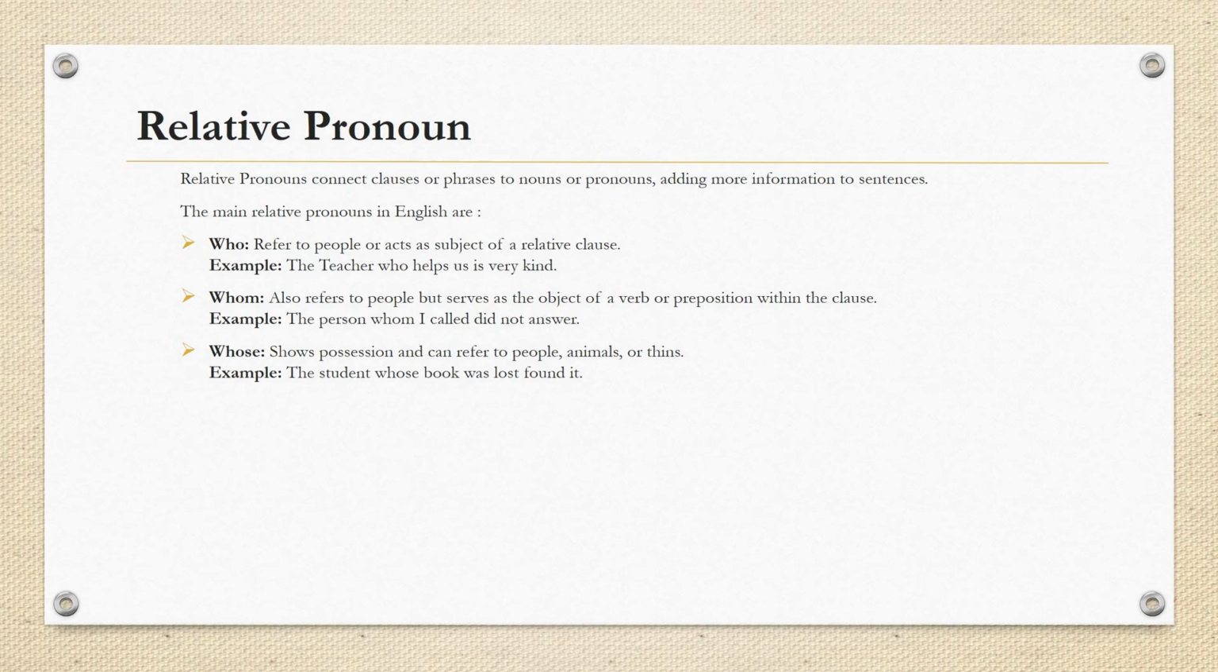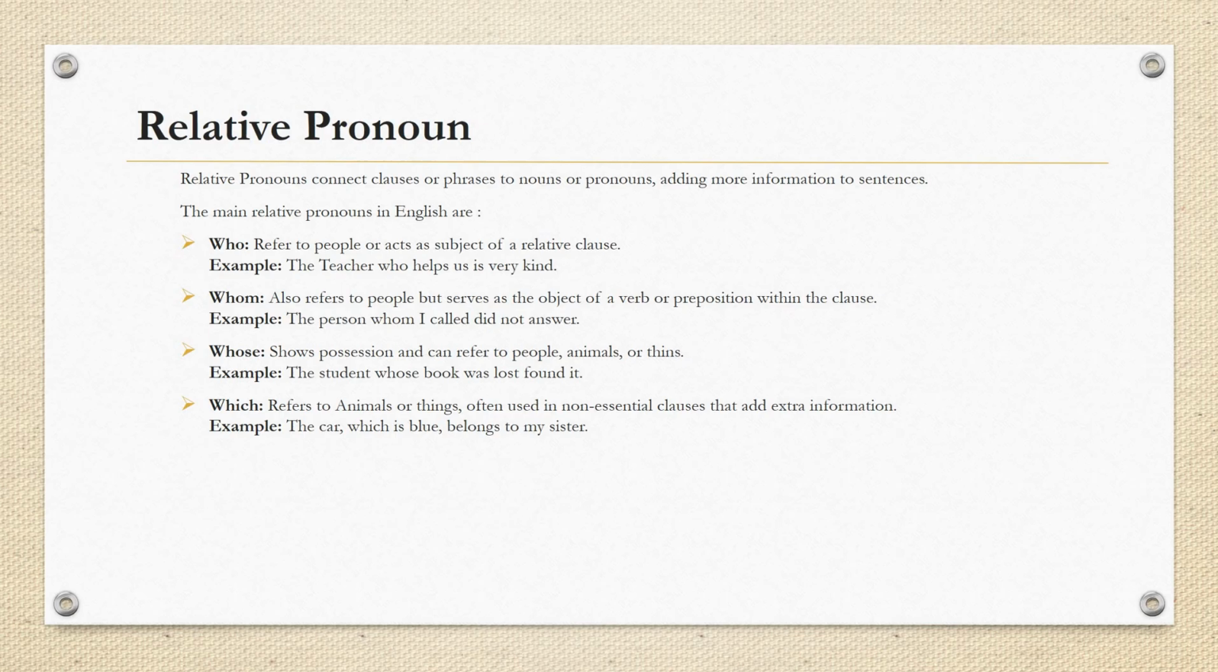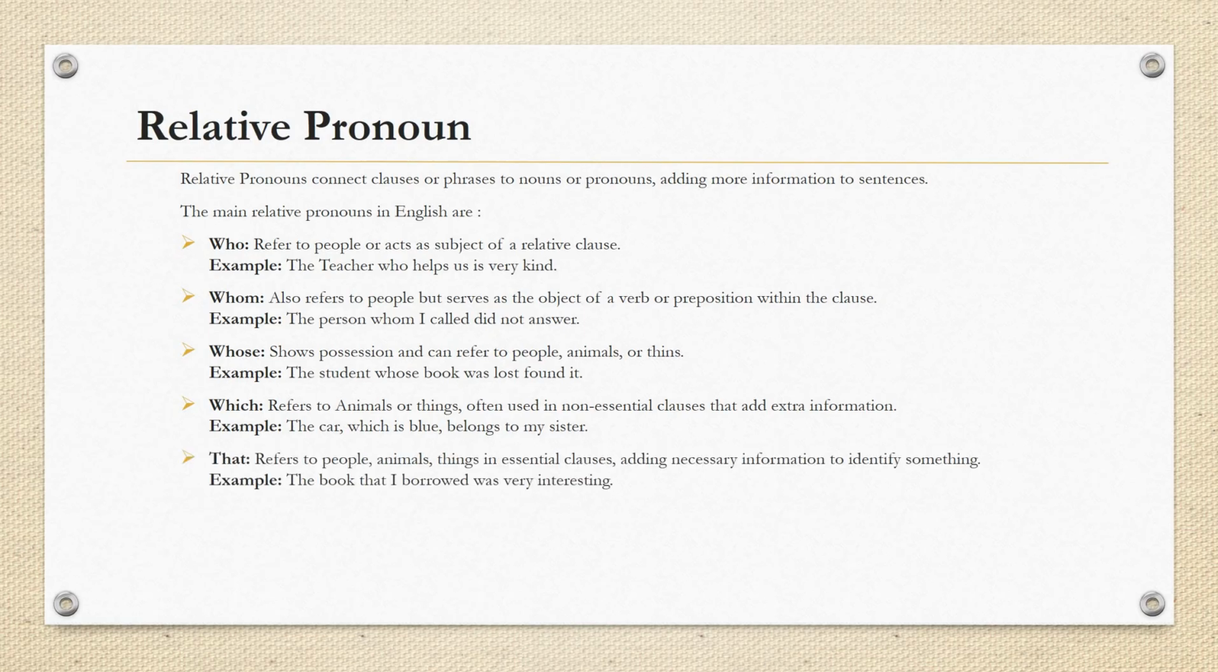Whose? Whose shows possession and can refer to people, animals, or things. Example, the student whose book was lost found it. Which? Which refers to animals or things, often used in non-essential clauses that add extra information. Example, the car, which is blue, belongs to my sister. That. That refers to people, animals, or things in essential clauses, adding necessary information to identify something. Example, the book that I borrowed was very interesting.